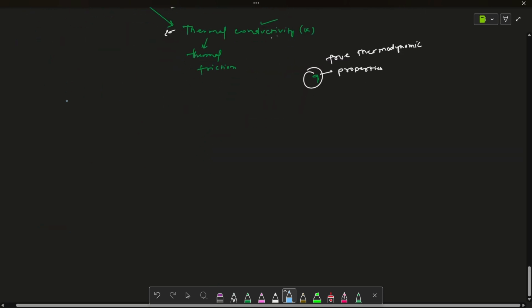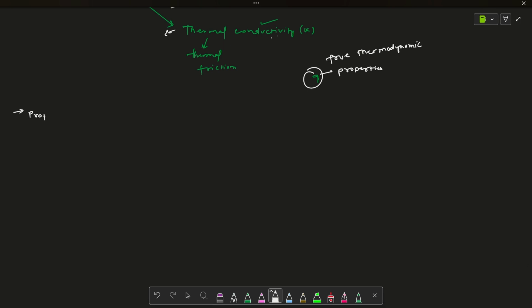First I want to make note of some important points before going into each one. I want to discuss all the properties of the fluid.